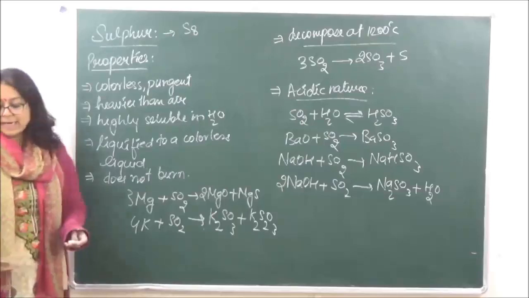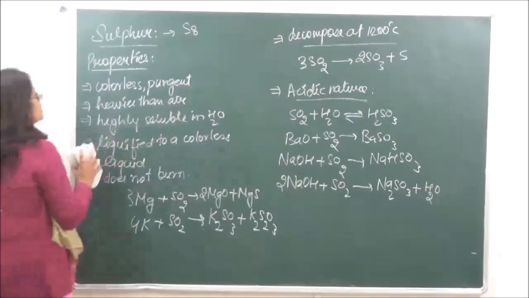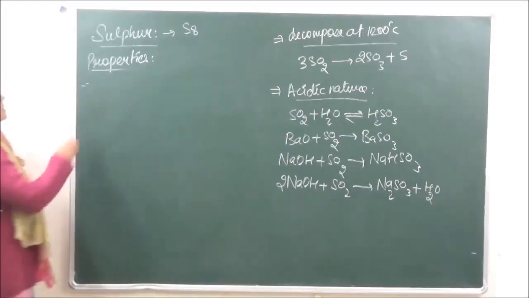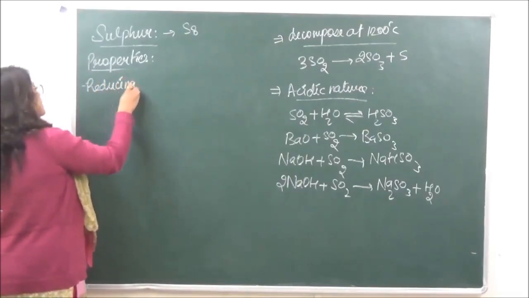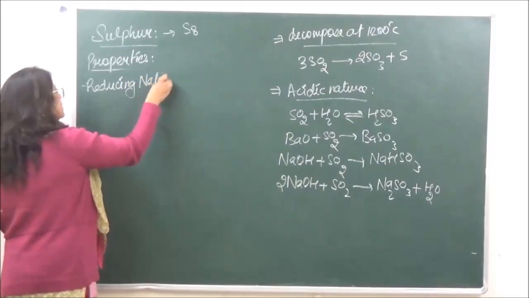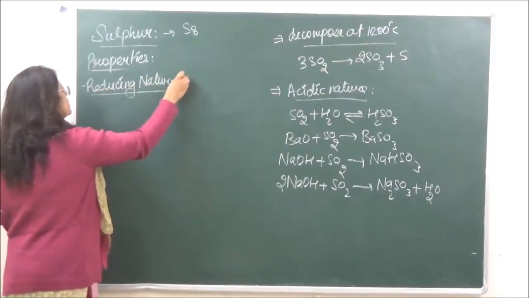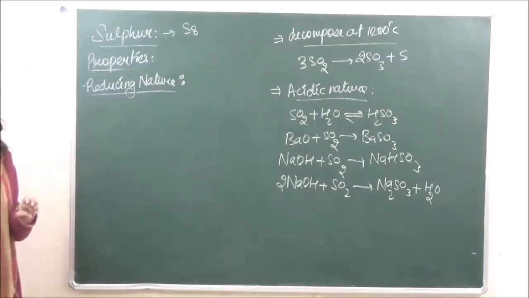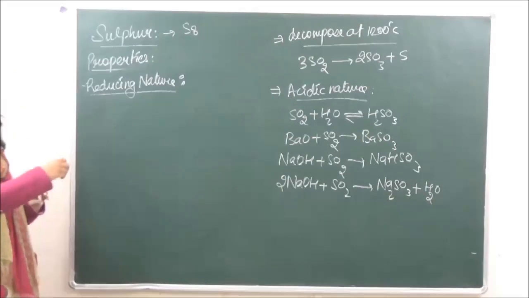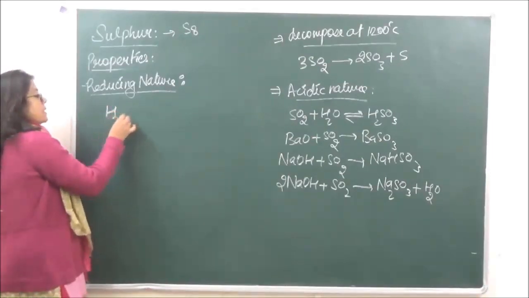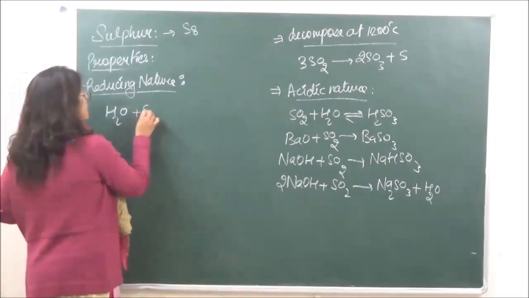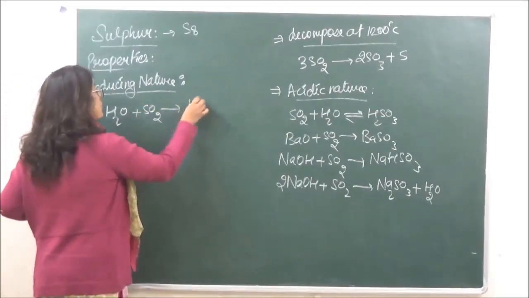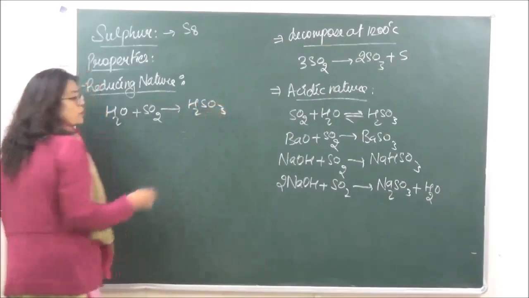ठीक है? The next characteristic of sulfur dioxide is its reducing nature. Reducing nature में it is the aqueous solution which is going to behave as a reducing agent. जैसे water के साथ अगर हम लोग react कर रहे हैं sulfur dioxide को, तो we've already seen that it is going to give us sulfurous acid, which is H2SO3.